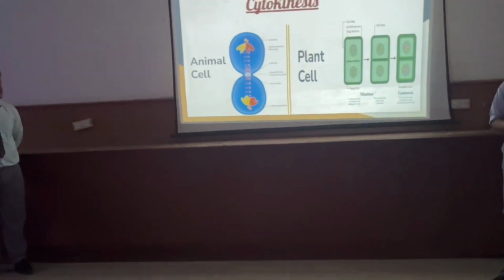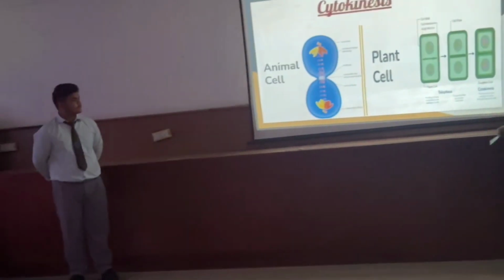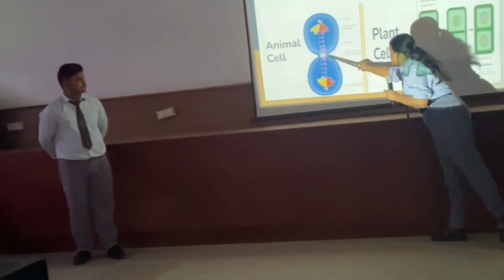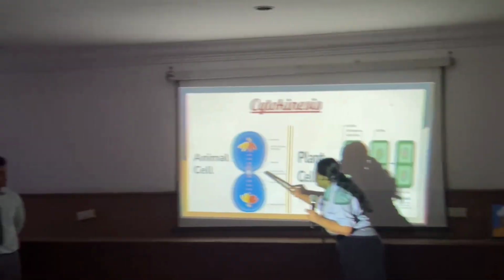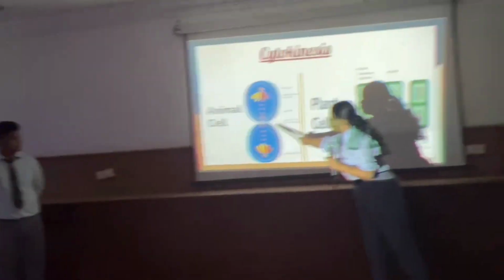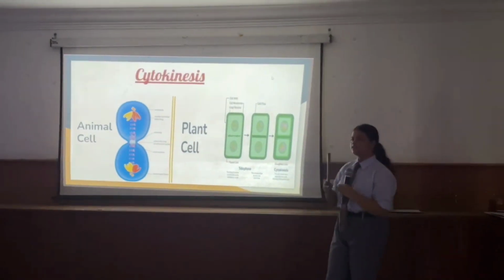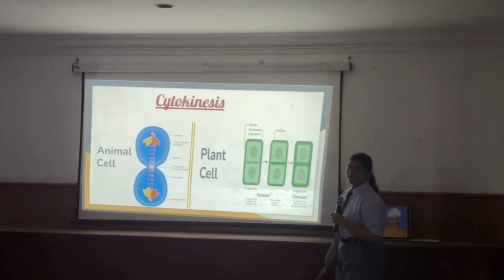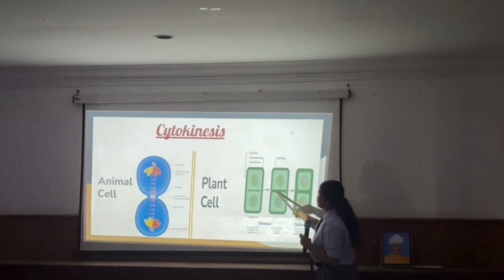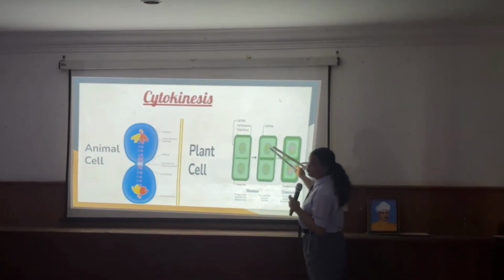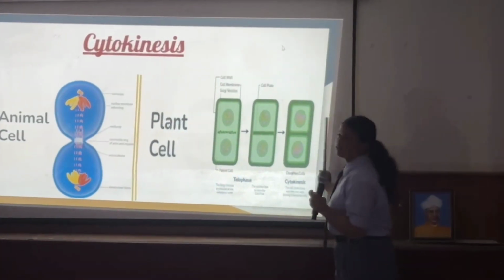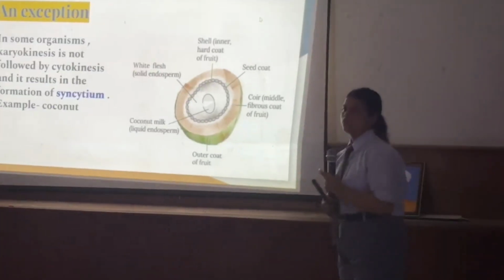Cytokinesis in animal cells: after telophase, a cleavage furrow is formed, and the cleavage furrow is made up of contractile rings. It deepens gradually and divides the cell into 2. While in plant cells, a cell plate is formed between two adjacent cells, and the cell gradually divides. Thank you. This is for today.